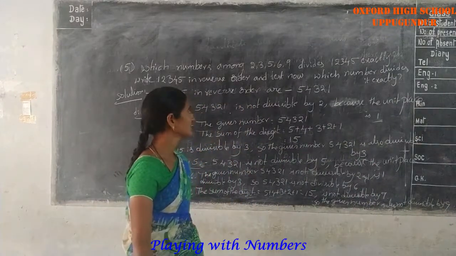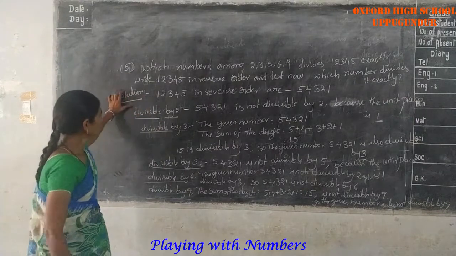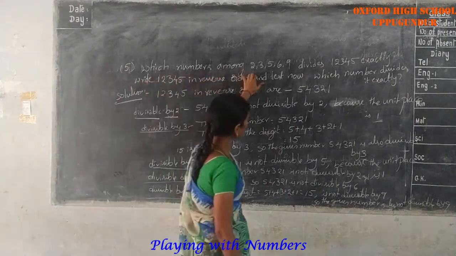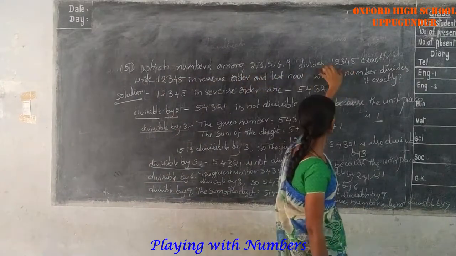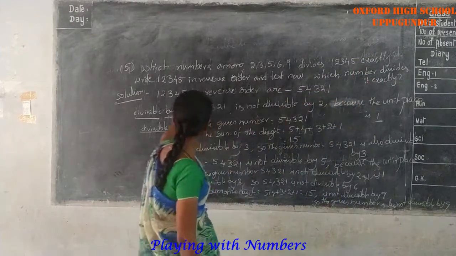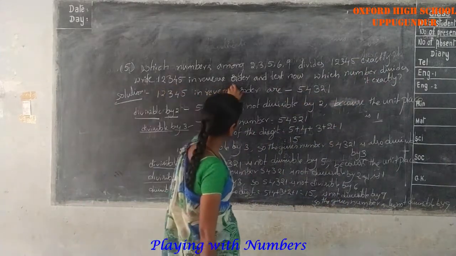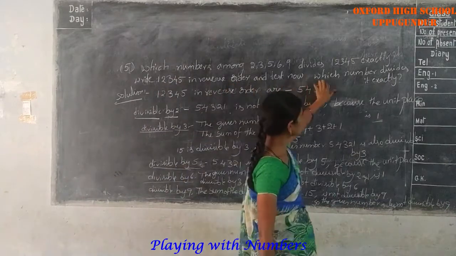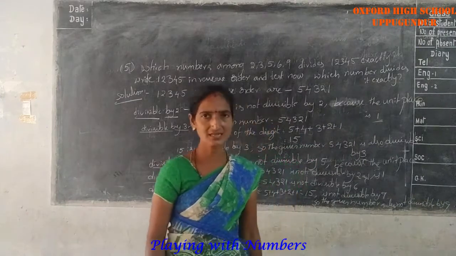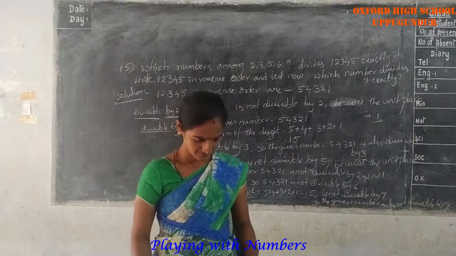Okay, understood? Write in reverse order and test which numbers divide exactly. Okay, next one.